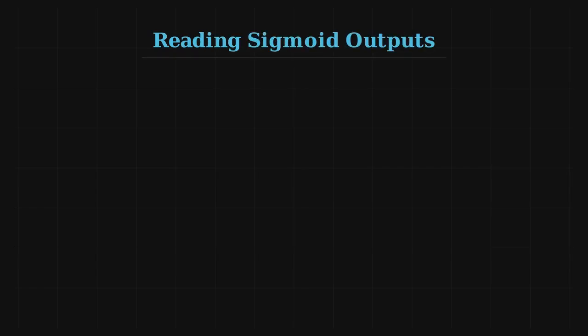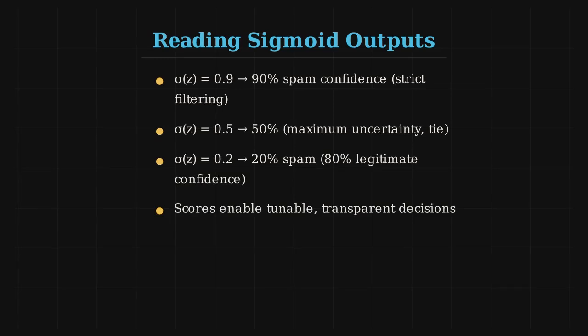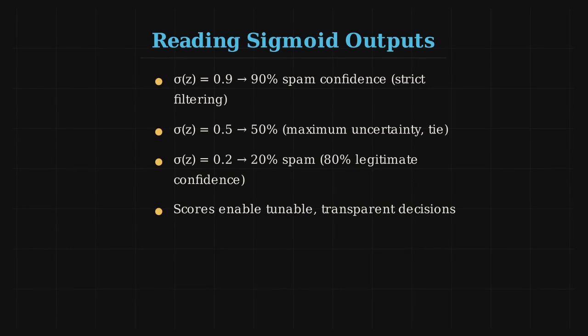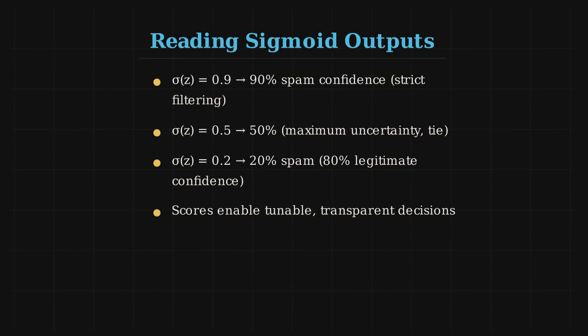A probability of 0.8 means 80% confidence, spam. A probability of 0.3 means 30% spam confidence, or 70% legitimate confidence. At 0.5, maximum uncertainty. This is sigmoid's brilliance: you get confidence scores, not binary labels.